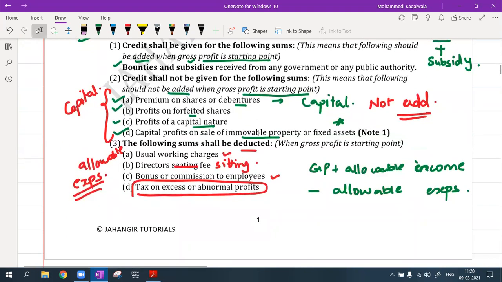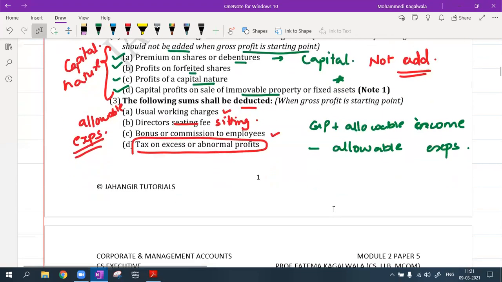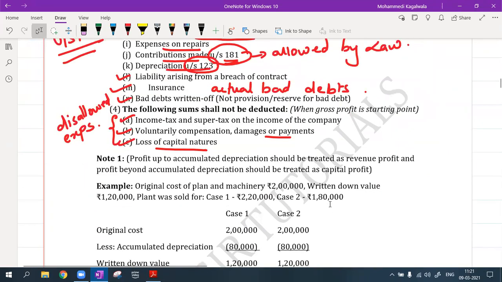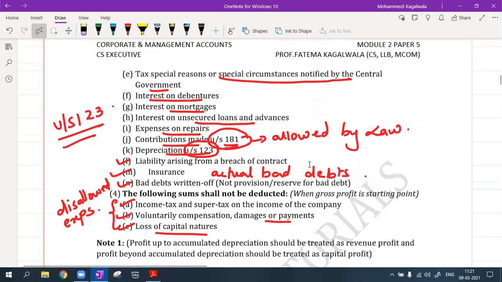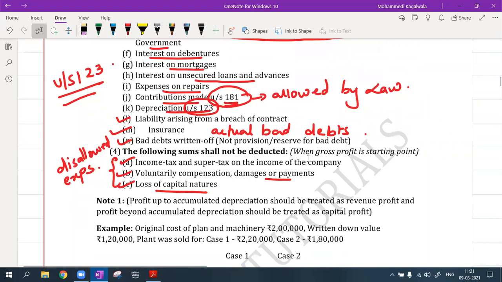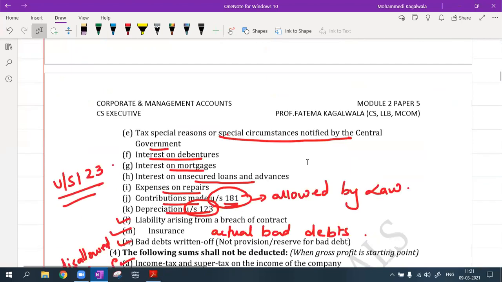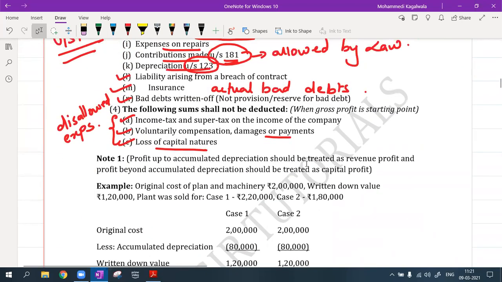But I will not add my disallowed income, any kind of income which is capital in nature. These incomes are capital in nature. I am not going to add them to my gross profit. Am I clear with this? Also any expenses, especially this income tax expense, and transfer to reserves, all that is not allowed. Income tax, super tax, voluntary compensations you are doing. Capital profit is not allowed, so capital loss is also not allowed as an expense.